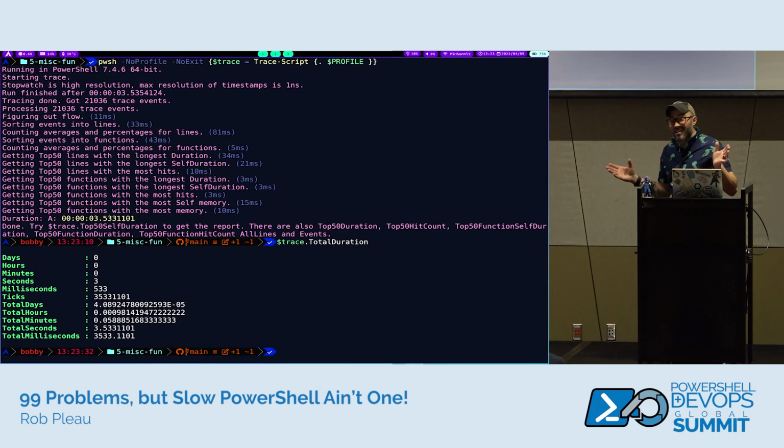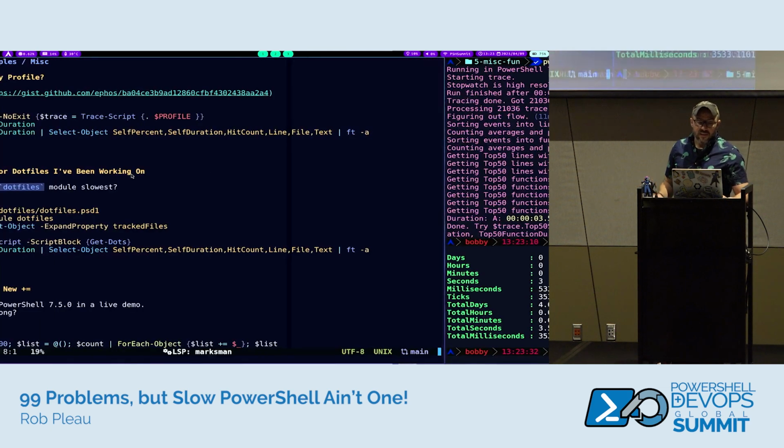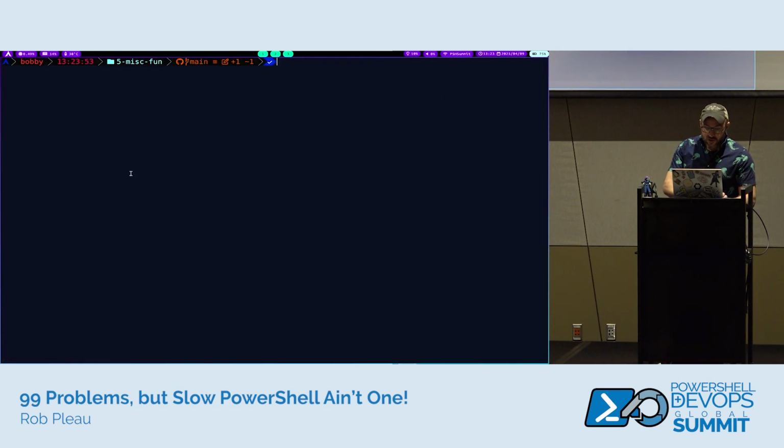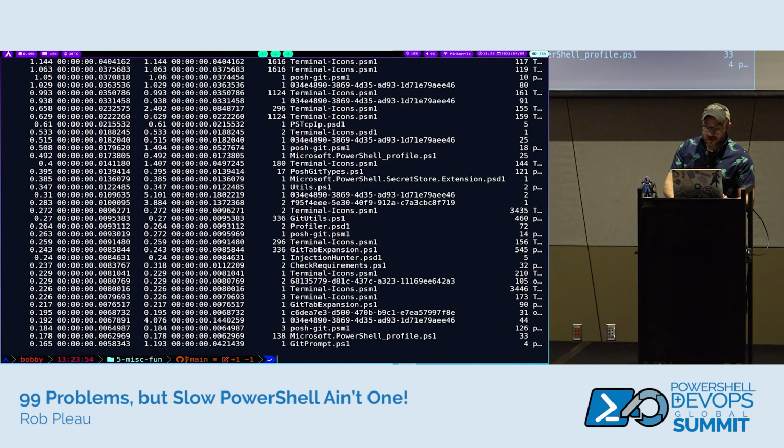Not great actually. There's been times in the past I had a PowerShell version of my profile that took about 30 seconds to load. I'm not proud of that. I didn't know about Profiler. I don't even know if it existed back then, but still 3 seconds isn't great. I haven't optimized this. We're not going to, not in this session. But let's just take a look at what the slowest pieces are.